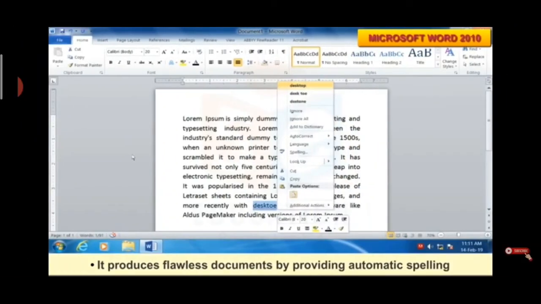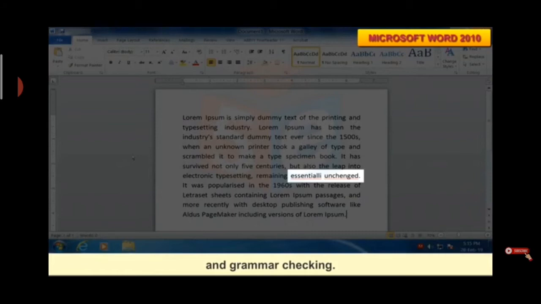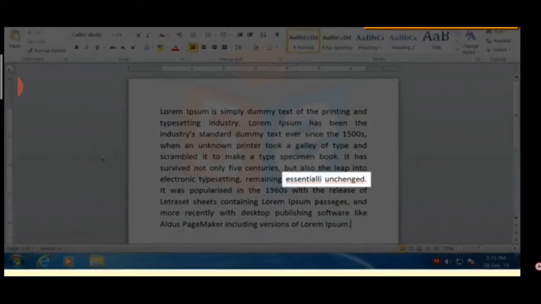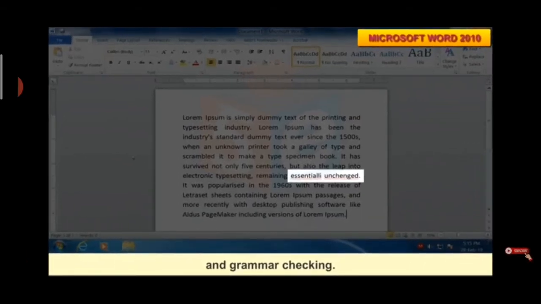It produces flawless documents by providing automatic spelling and grammar checking. Yes, we can correct our grammar and our spellings in Microsoft Word, it gives us that feature also, so that we can check our grammar and spellings.